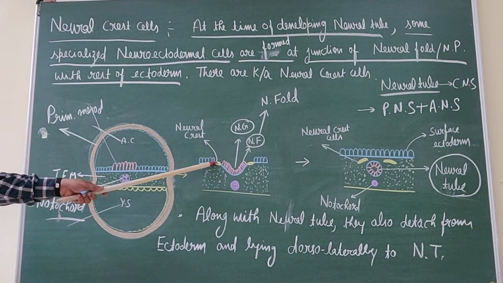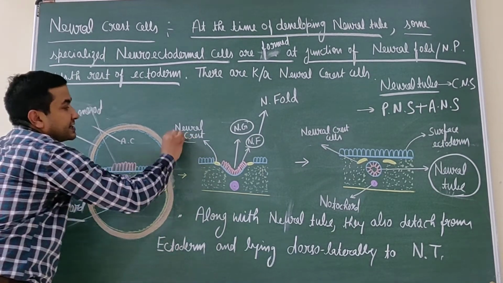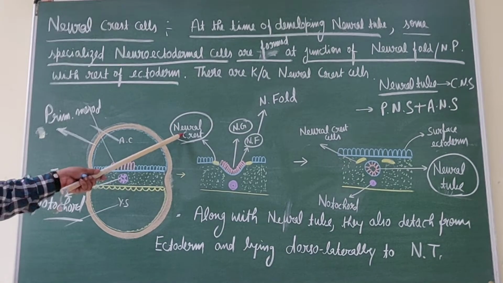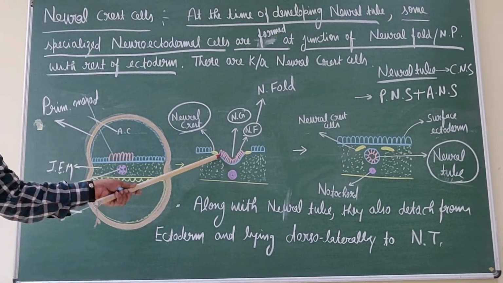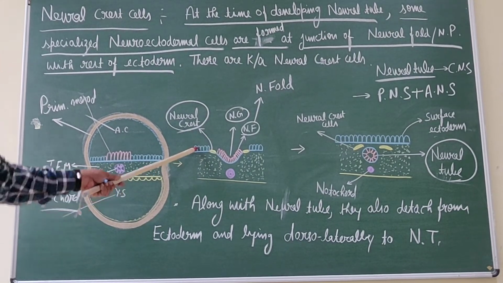In this diagram, this yellow color is the neural crest cells. It is formed at the junction of this neural plate with the rest of the ectoderm.